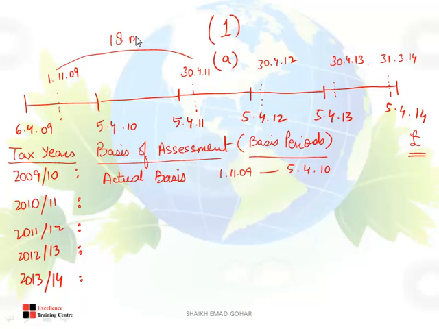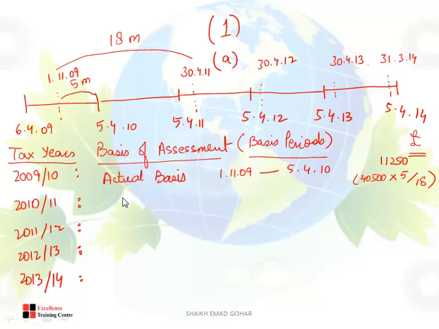Total months are 18, and here there are 5 months. So how to calculate this figure? 40,500 is the amount, but I need only 5 months out of the 18 months. The answer for the first year is 11,250.